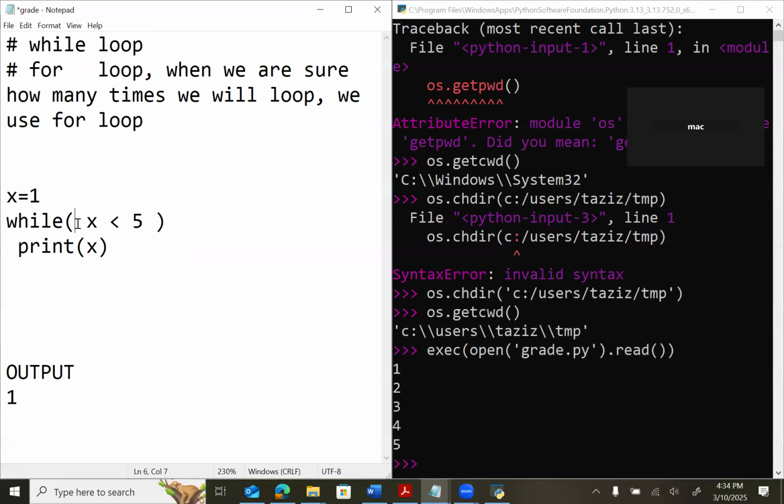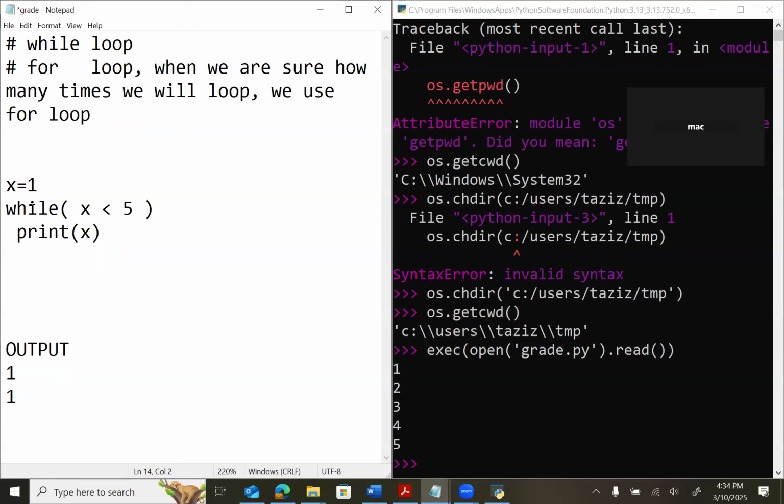It will go back to this condition again. What is the value of X? 1. 1 is less than 5? Yes. It will come inside. It will print X. What is X? 1. It will print and then it will go back to the loop. What is the value of X? 1. 1 is less than 5? Yes. It will print 1.